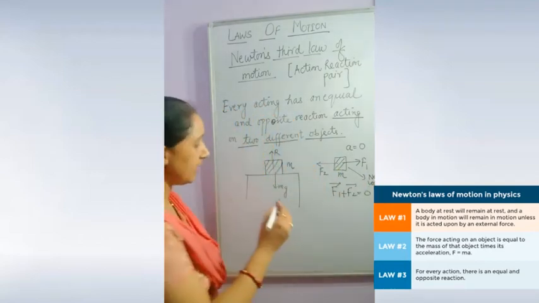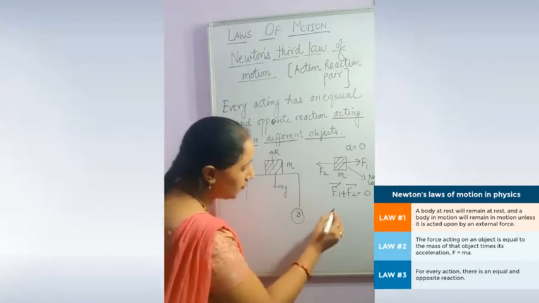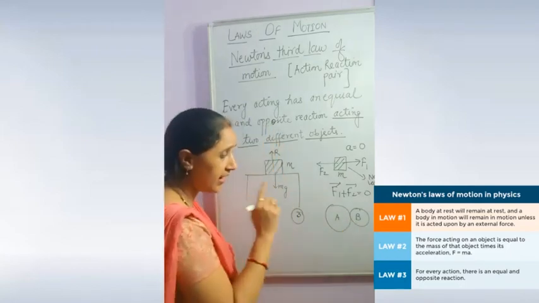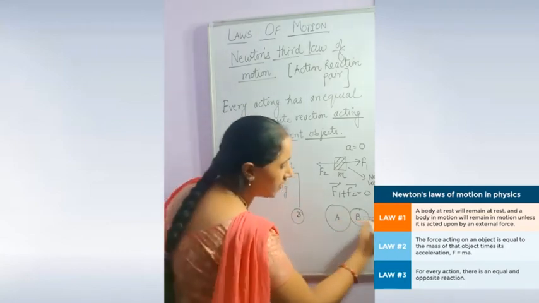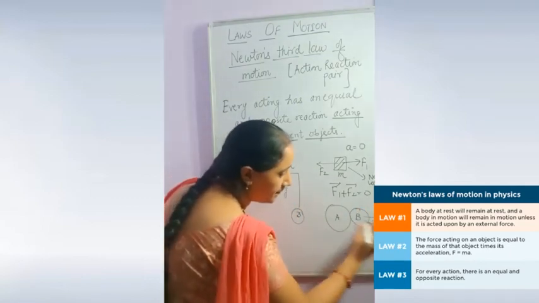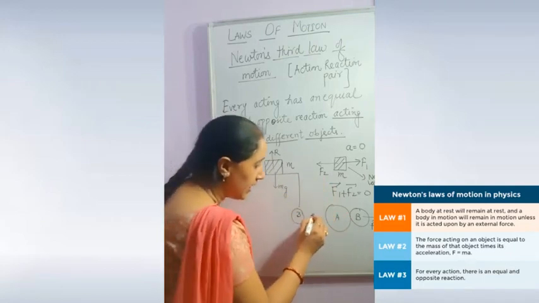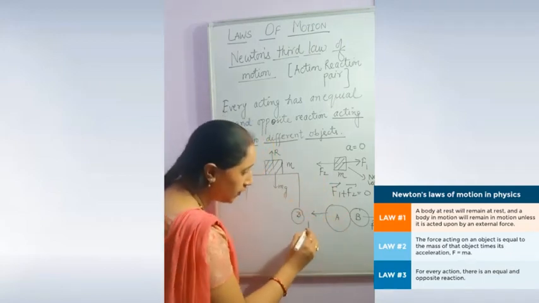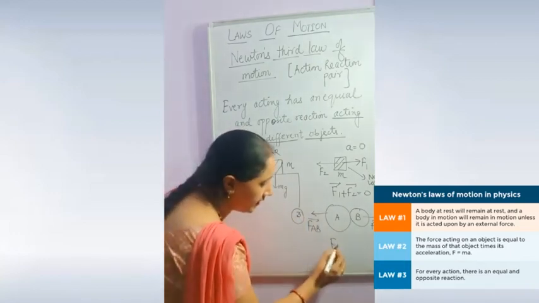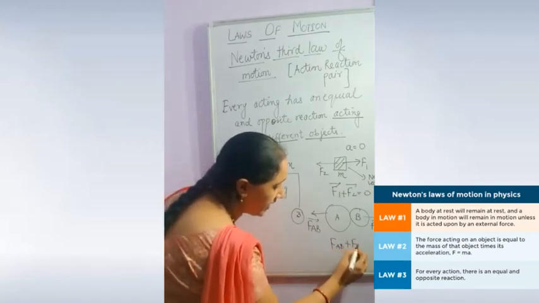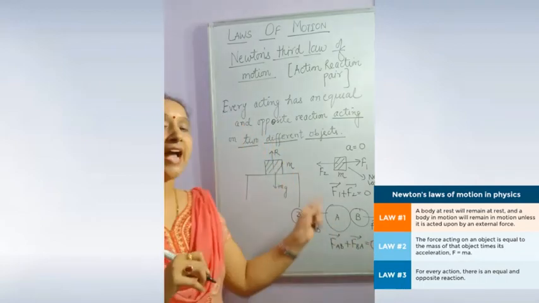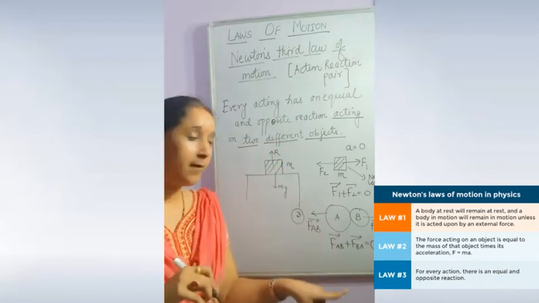Okay, now I will take a third example. Suppose this is a body A and this is a body B. Body A applies a force towards B, towards the right, and this force is FBA. Object B applies a force on A towards the left, and this is FAB. If I say FAB plus FBA, the net resultant force is 0. So this is action reaction.